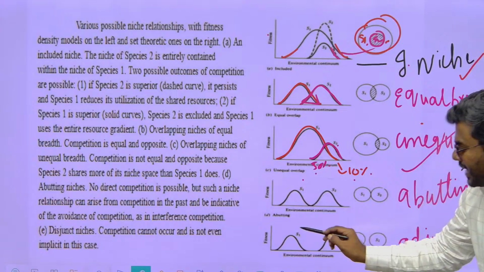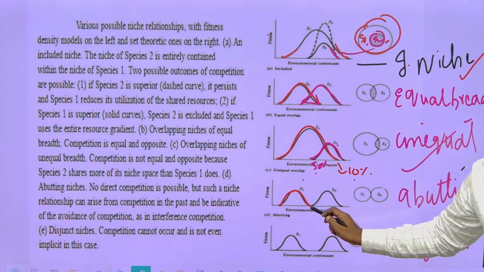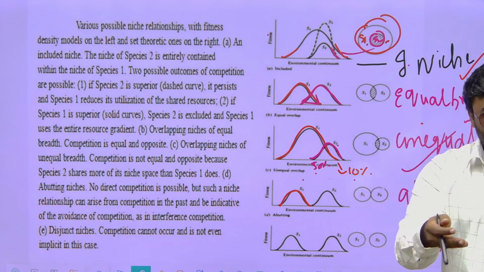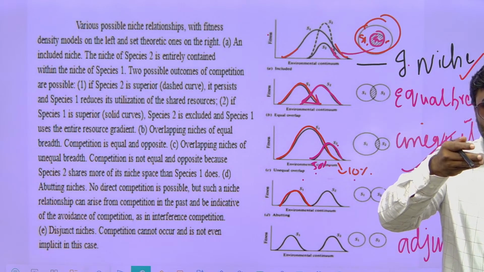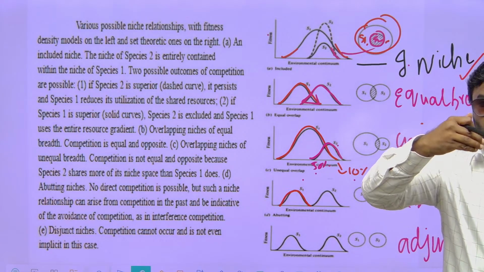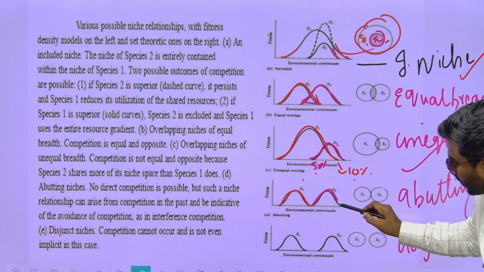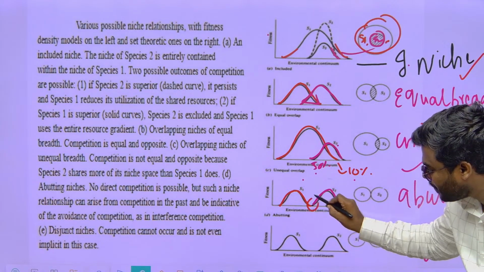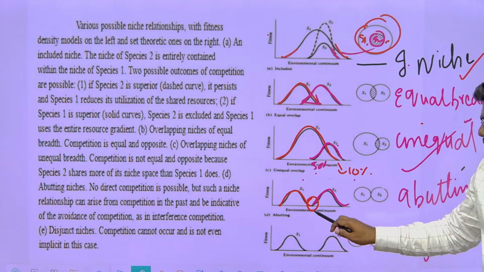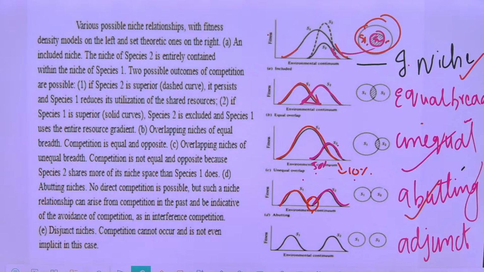You're getting the point. Just before the competition, their niches are going to overlap. They are about to start the competition, so slowly overlapping is happening. Or consider the competition is over, and slowly they are moving apart from each other. So that is what exactly we call the abutting niche. About to start or after the competition, that is called abutting niche.